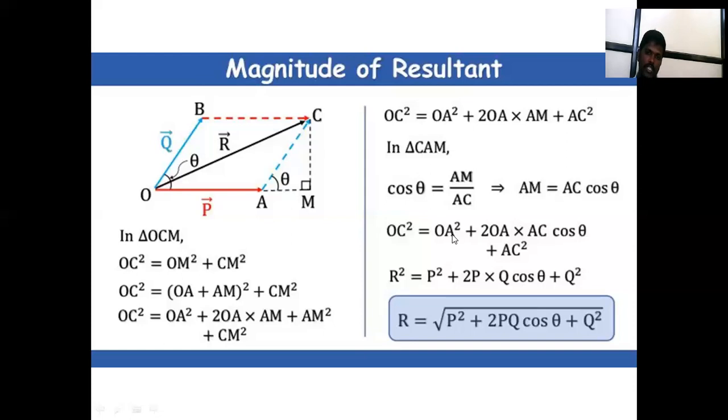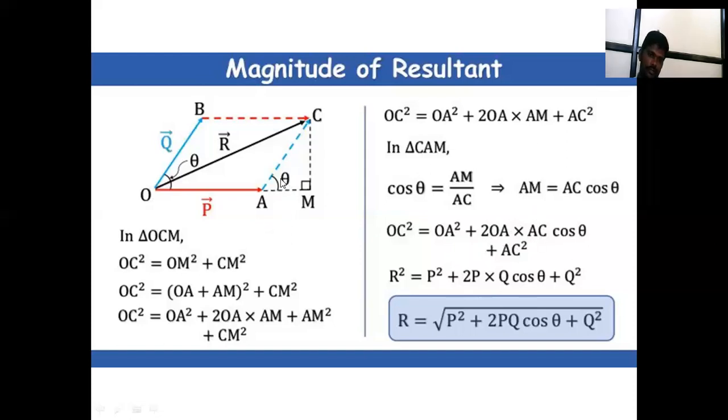That is AM is equal to AC cos theta. This AM value is put into this equation. Then the equation is OC square is equal to OA square plus 2 OA into AC cos theta plus AC square. OA means P in the diagram, and OA is P. There is a twice sign.